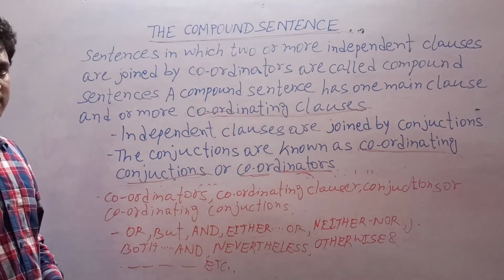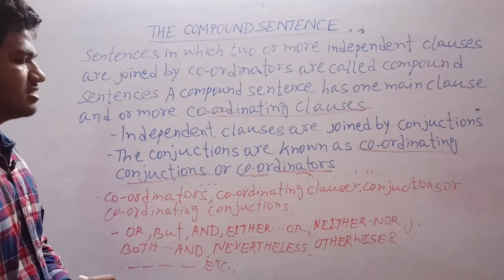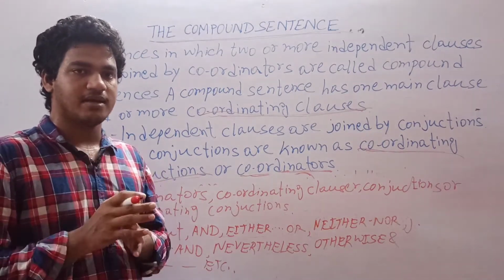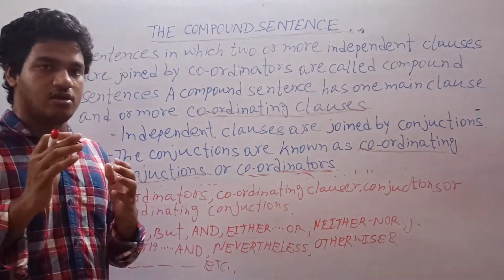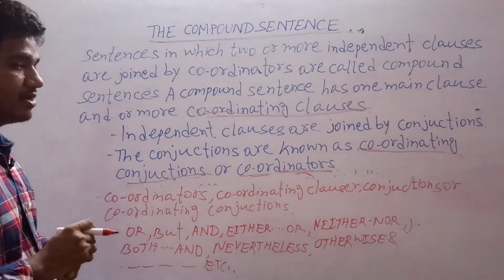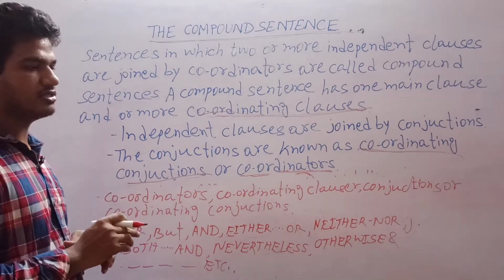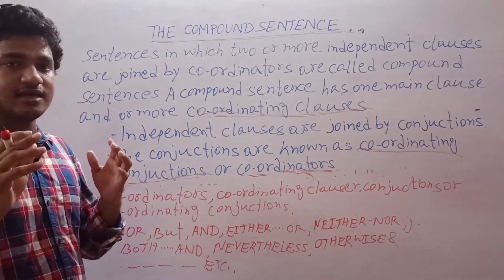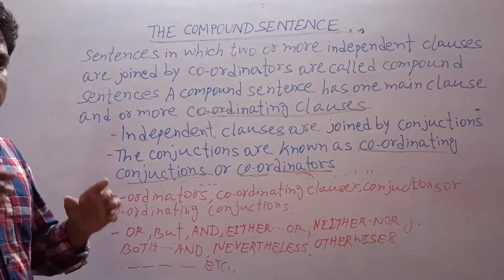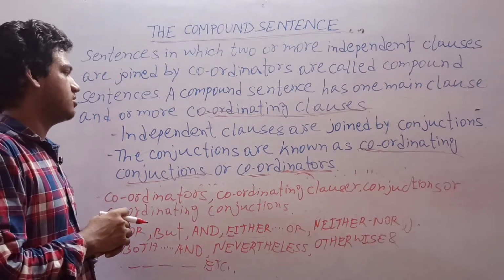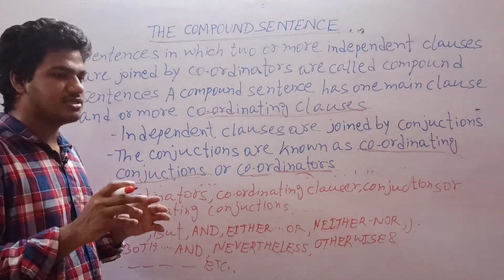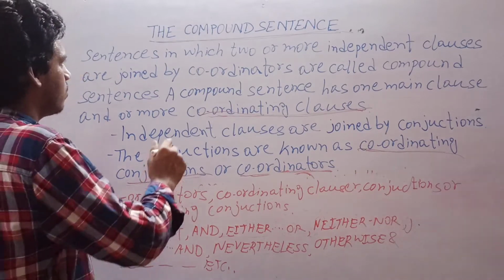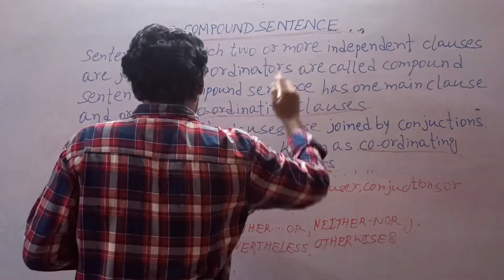So if we summarize, a compound sentence consists of two simple sentences or one main clause and one or more independent clauses. All the clauses in the compound sentence are independent. They convey the meaning properly and they are standing on their own. They are not depending upon other clauses. And when simple sentences or independent clauses are joined by conjunctions, they are known as a compound sentence.